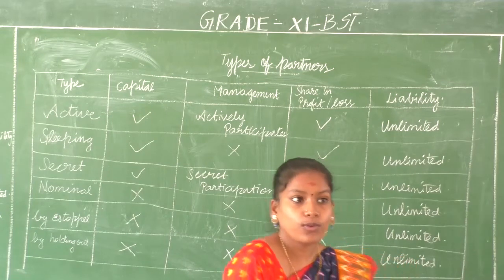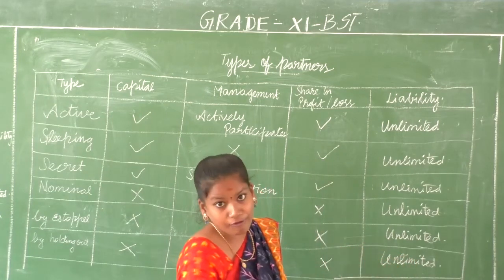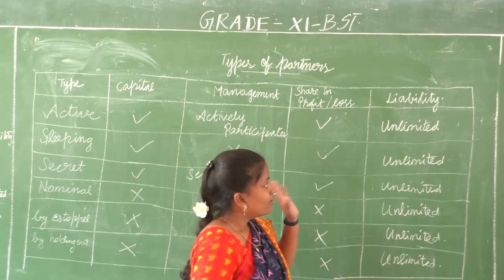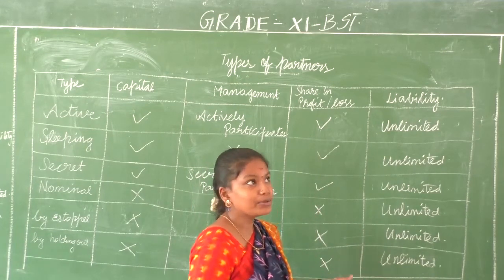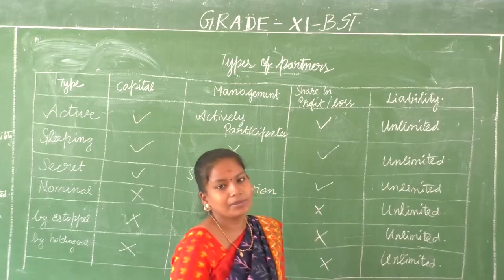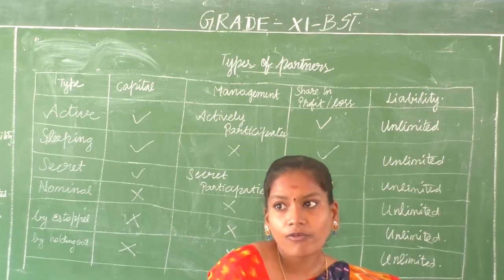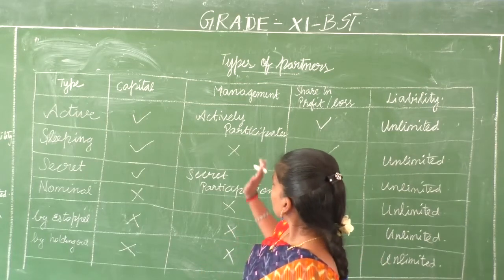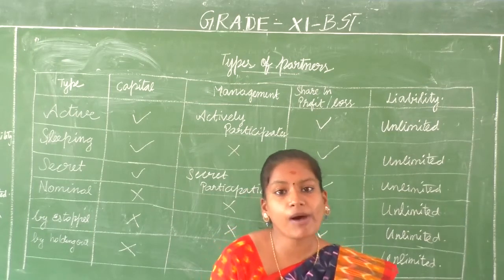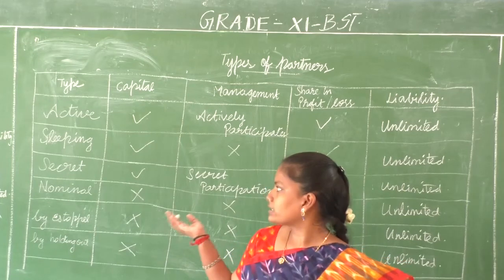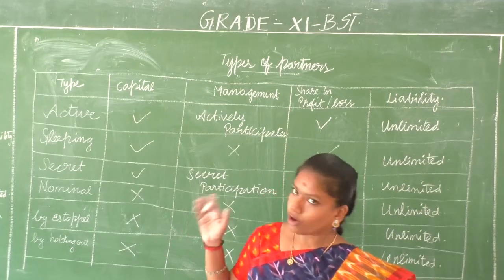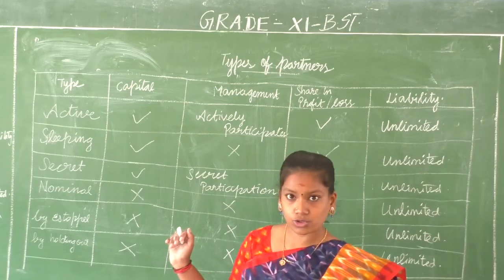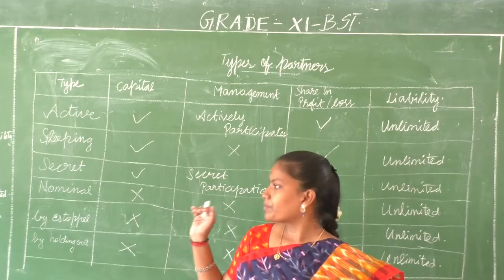Unlimited. So we have discussed 6 types of partners, but out of all these 6, we have come to know that the liability remains unlimited for all kinds of partners. For any type of partner, the liability is unlimited. So these are the various types of partners we have. We have active partner, sleeping or dormant partner, secret partner, nominal partner, partner by estoppel, partner by holding out.